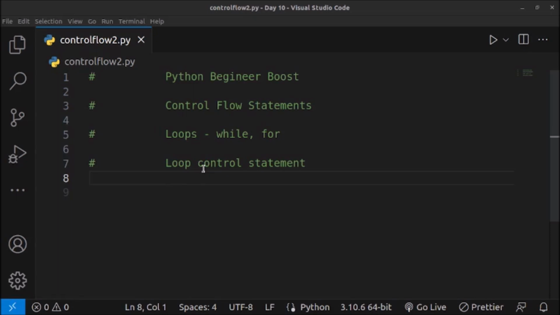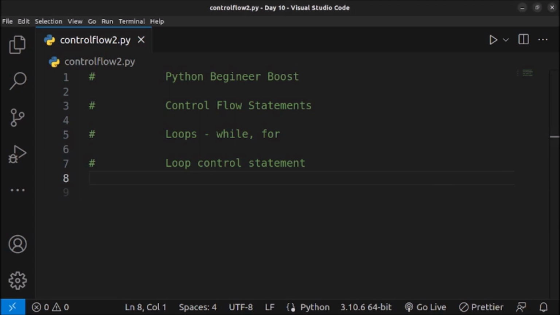And in this video, we will learn about loops, which is a part of control flow statements, which we have left out because we are learning about tuples, lists, sets, and dictionaries, which are our data structures. Now we have fair knowledge of the data structures, so now we can learn about loops.